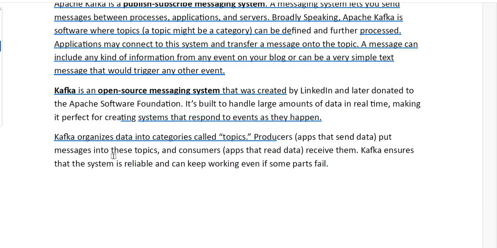Kafka organizes data, as we discussed previously, into subsets of categories, and these categories are called topics. The apps that send the data are called producers, and the apps that read the data are called consumers. They exchange messages in the form of topics. Kafka ensures that the system is reliable and can keep working even if some parts fail. That is the beauty of distribution and fault tolerance.